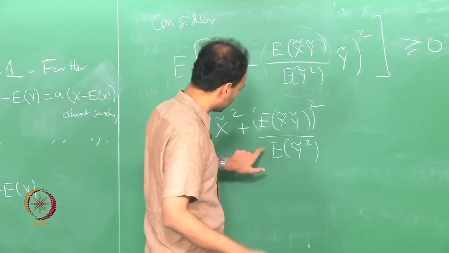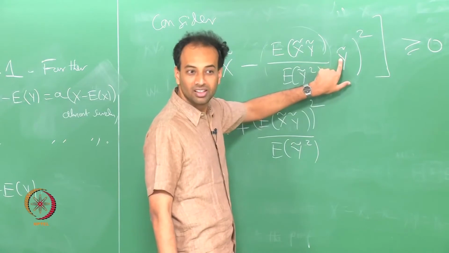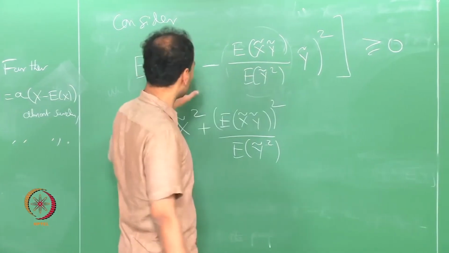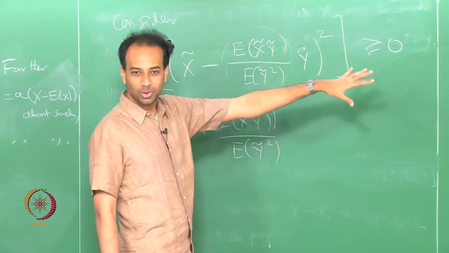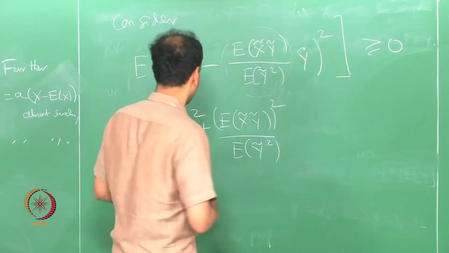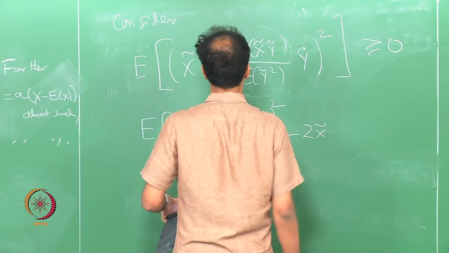I will have expectation of y tilde squared the whole squared, but then that will cancel with the expectation of y tilde squared coming from here. I am taking x square plus y square minus 2ab if you like, so then I will have a minus 2ab term.